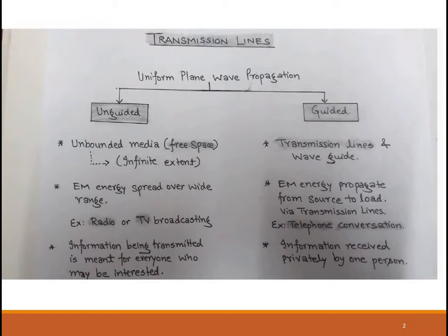So, wave propagation in unbounded media, some examples are radio and TV broadcasting. These are examples where the information is meant for everyone who may be interested. All the kinds of propagation that we have discussed till now, like plane wave propagation in free space, are of infinite extent, in an unbounded medium. That kind of propagation is referred to as unguided propagation.